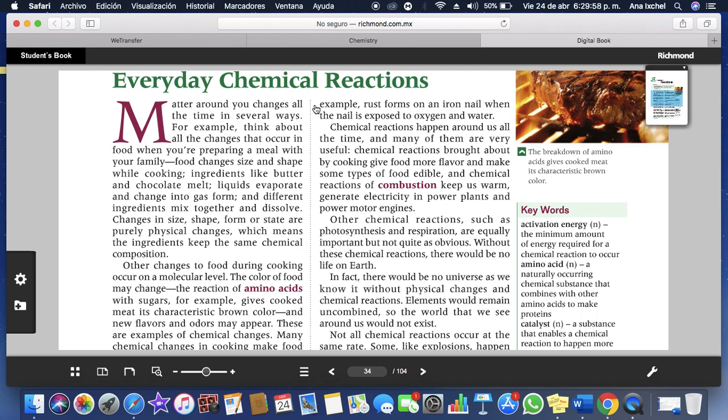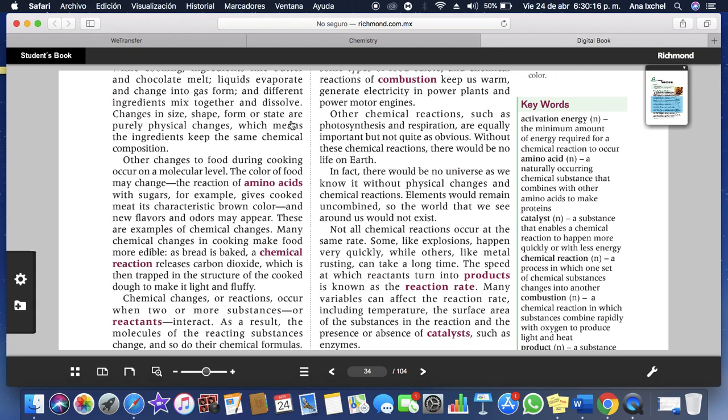Changes in size, shape, form, or state are purely physical changes, which means the ingredients keep the same chemical composition. Other changes to food during cooking occur on a molecular level, and the color of the food may change.